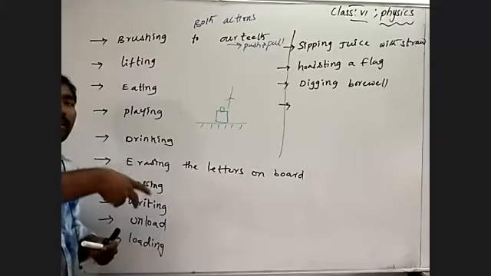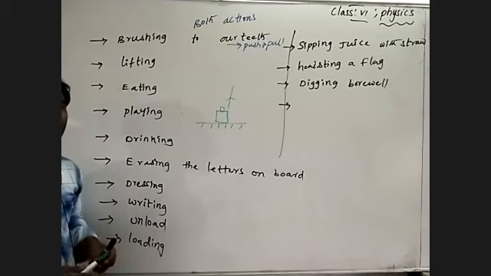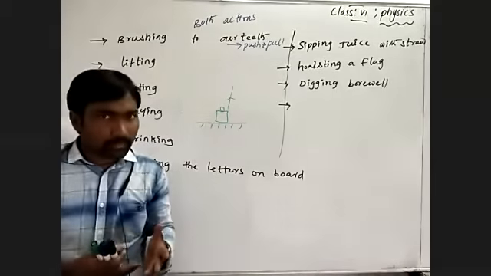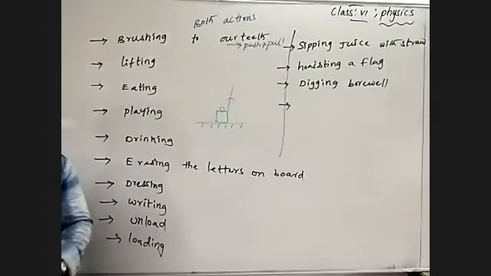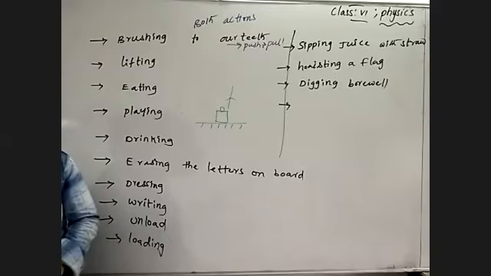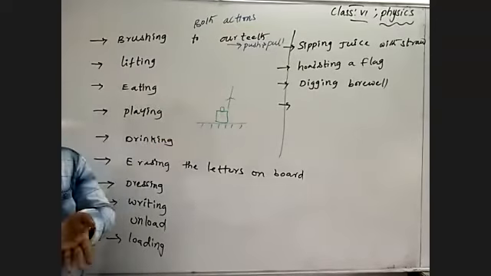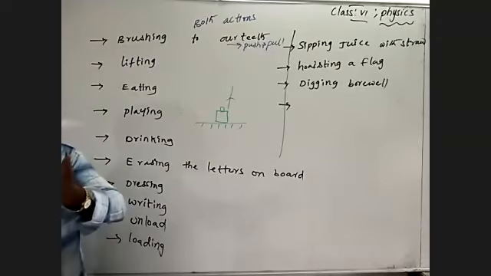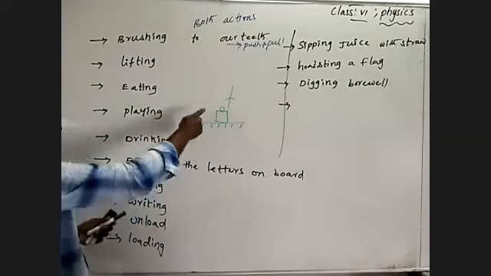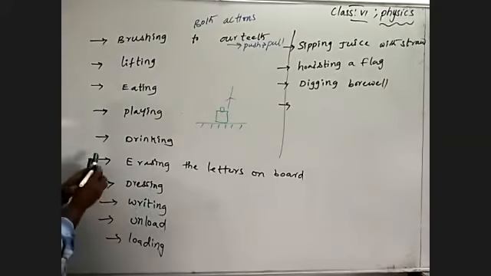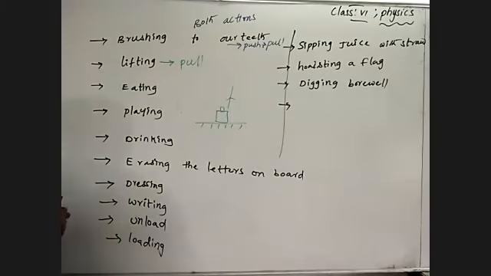When an object performing an action comes closer to us, what type of action is it, push or pull? What situation can we identify? By acting push on a body, the body moves away from us. When a pull acts on a body, the body comes closer to us. So by lifting, the luggage or bag comes closer to us. What type of action is performed in lifting the luggage? Push or pull? Pull.